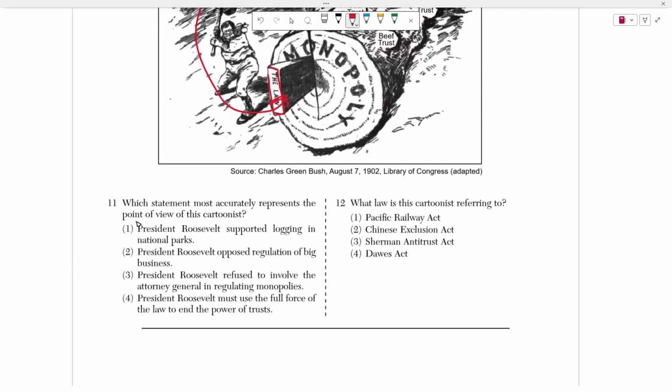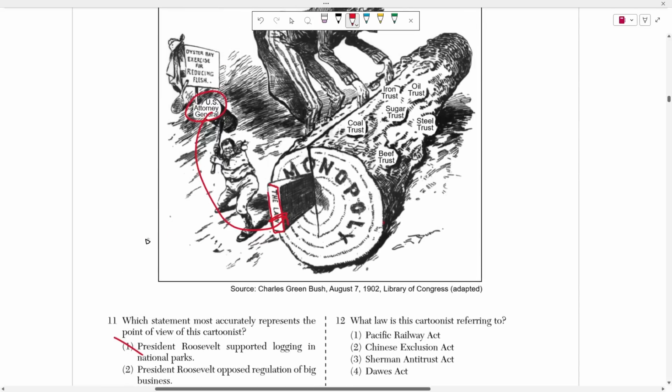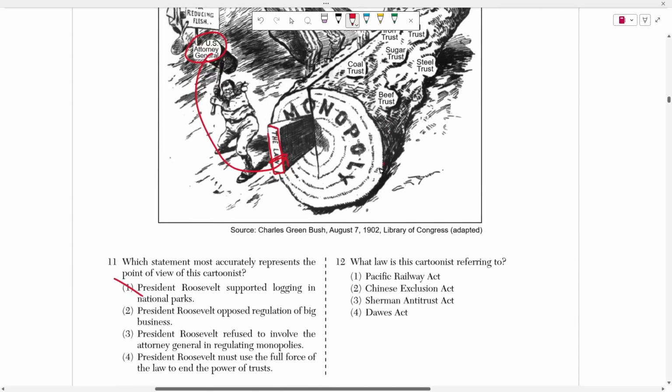Well, this has nothing to do with national parks, right? Sure, this is a log here, but the statement here is that he's splitting the log. The log is just a way to represent a bigger issue, which is trust busting, right? Or to dissolve monopolies. So the correct answer has to be choice 4, right? President Roosevelt must use the full force of the law to end the power of trusts, okay? President Roosevelt is not opposed to the regulation of big business. President Roosevelt wanted to regulate big businesses, right?